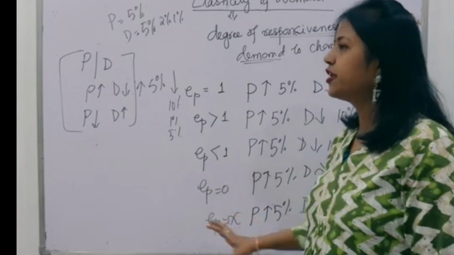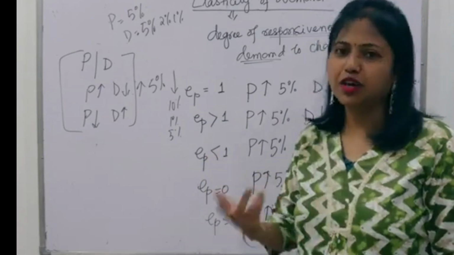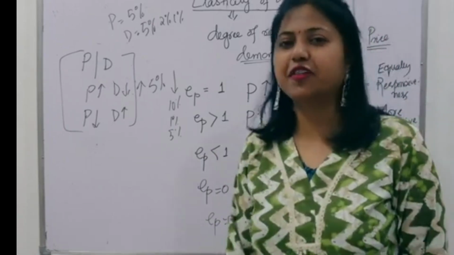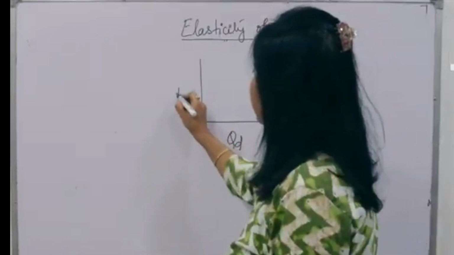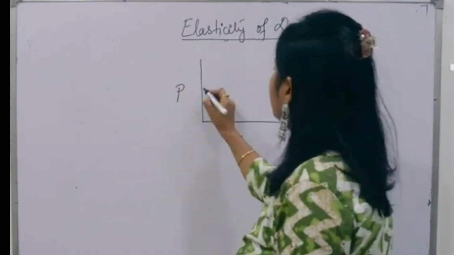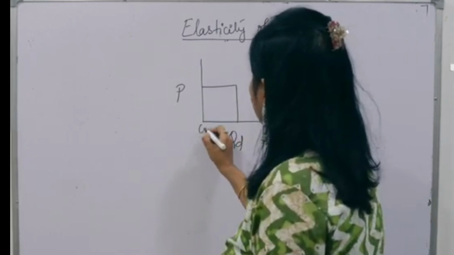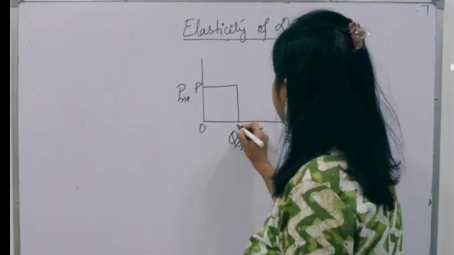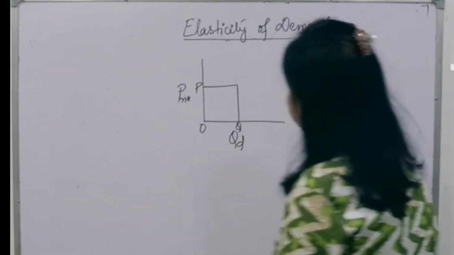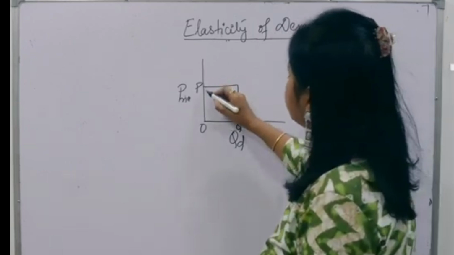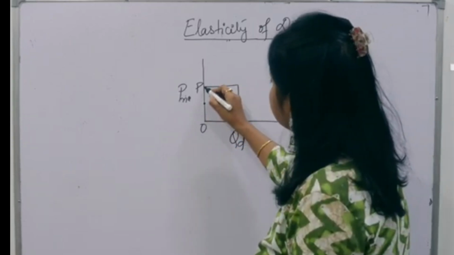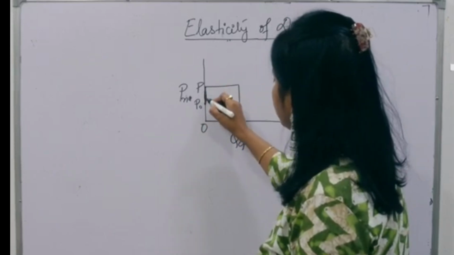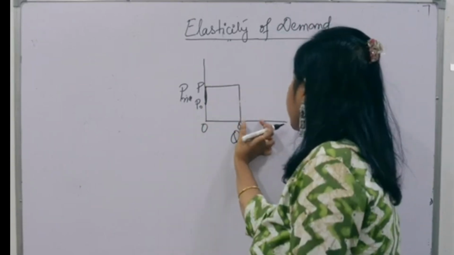So that means we are trying to find out how much the demand is responding to the price. Now let us see the same thing with the help of some curves, with graphical representation. See, this is our price, OP, and this is our quantity, OQ. Now, suppose the price has reduced by this much, it has come to OP0. Your demand also increases exactly by this much.